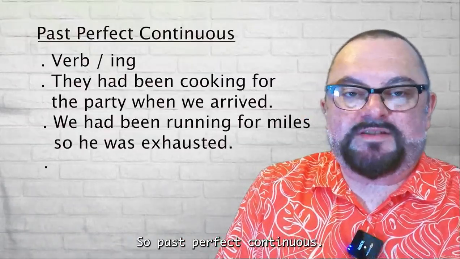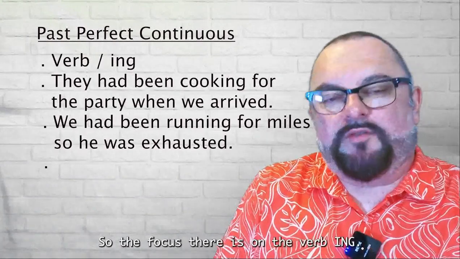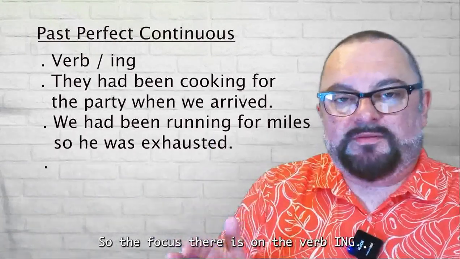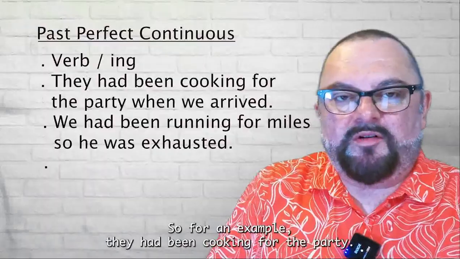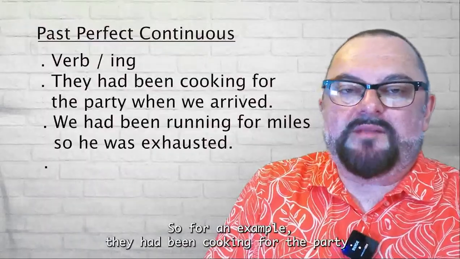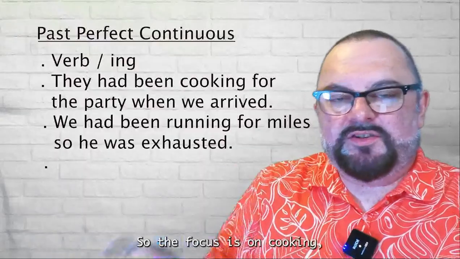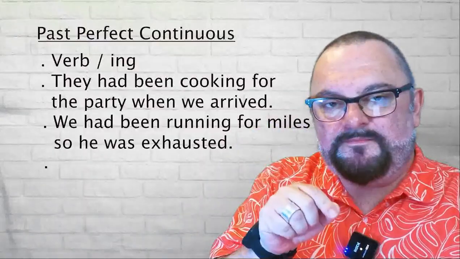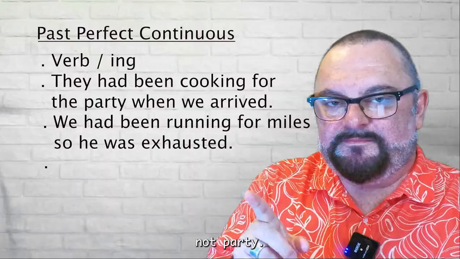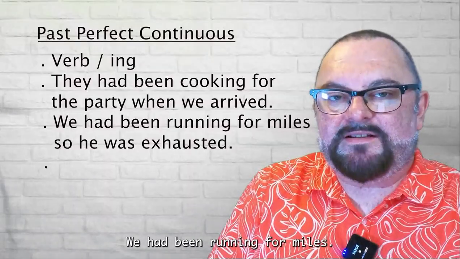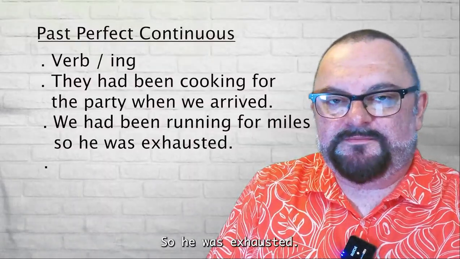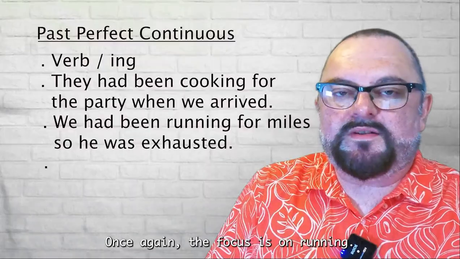So past perfect continuous. So the focus there is on the verb, ing. So for an example, they had been cooking for the party when we arrived. So the focus is on cooking, not party. We had been running for miles, so he was exhausted. Once again, the focus is on running.